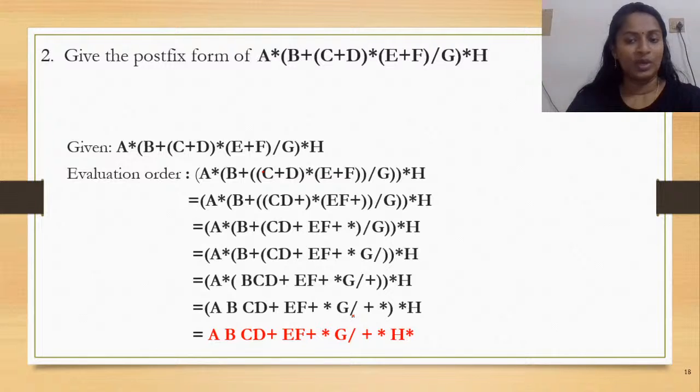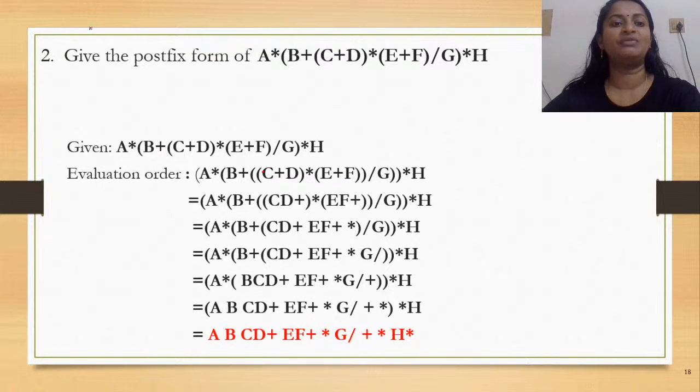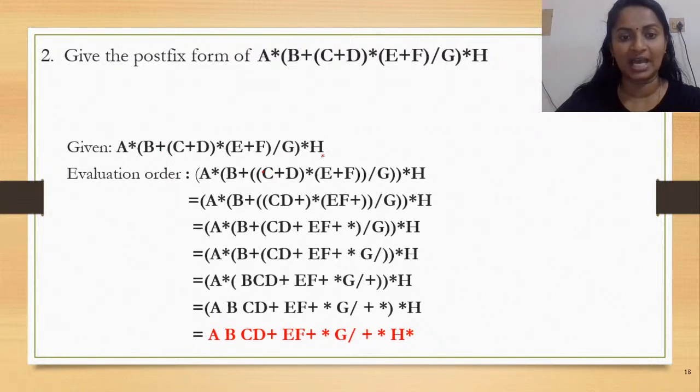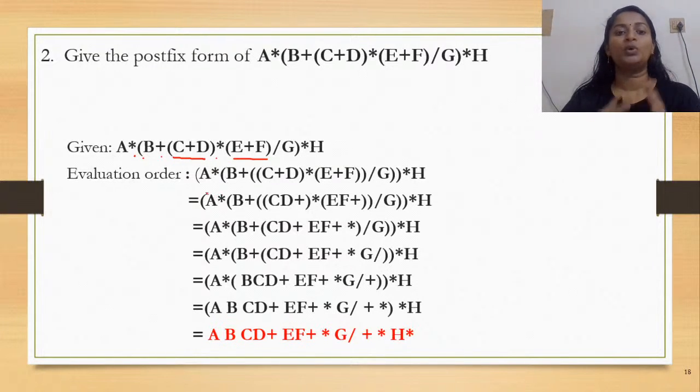So let us see a very few examples. So we have the first infix expression. Now see here, this infix expression itself has a set of parentheses. I write the same expression as such, and then I'm going to introduce the evaluation order. How do I put the evaluation order? I need to travel from left to right of the expression. See here, A asterisk, B plus, C plus D. Now C plus D and E plus F are put in parentheses. So these have to be given higher priority, innermost parenthesis.